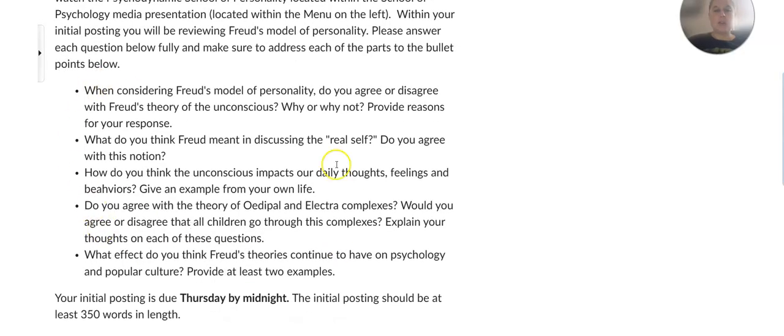I'm not going to go into deep detail about this, but this is due Thursday by midnight. It should be at least 350 words in length. As I mentioned before, that should not be a problem because you can see that there are multiple prompts listed here, 1, 2, 3, 5, and some of them have several parts of questions.